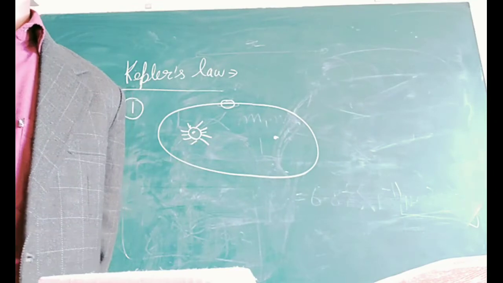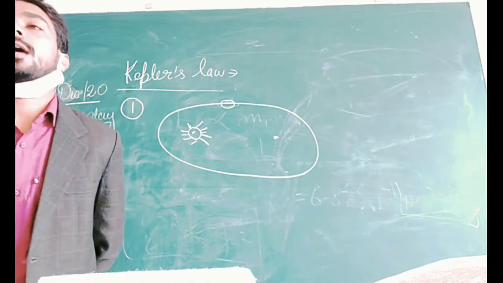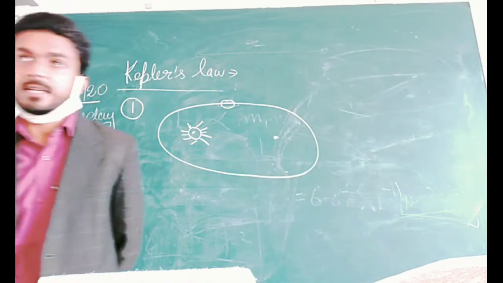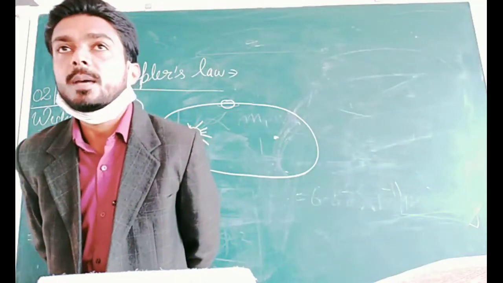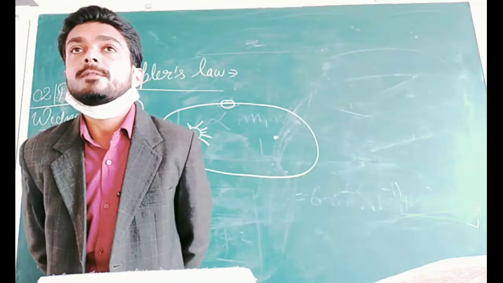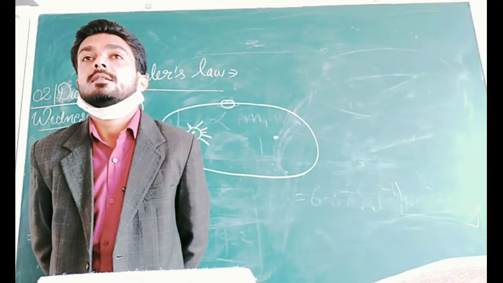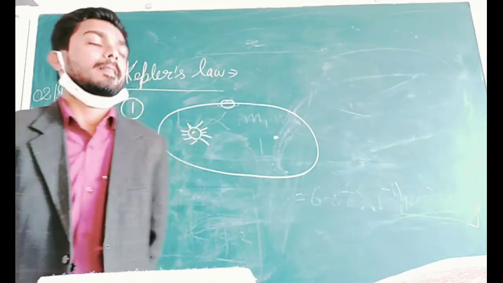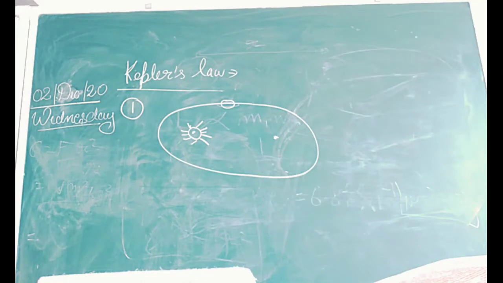Now we are going to discuss Kepler's second law of planetary motion. Kepler's second law is also known as the law of areal velocity. Just listen to me.